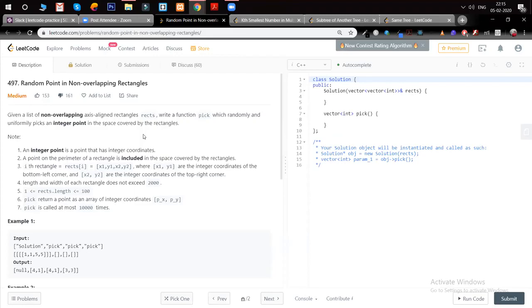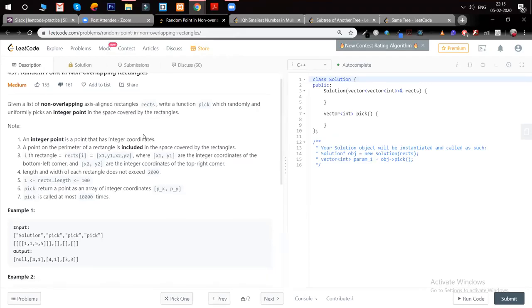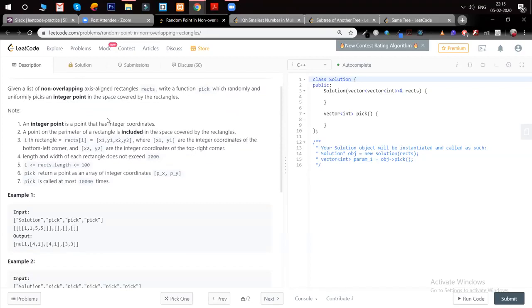This problem is somewhat similar to the medium problem that we discussed yesterday. The pattern is somewhat similar, and again we have non-overlapping axis aligned rectangles, and we have to write a pick function which randomly and uniformly picks an integer point in the space covered by the rectangle.